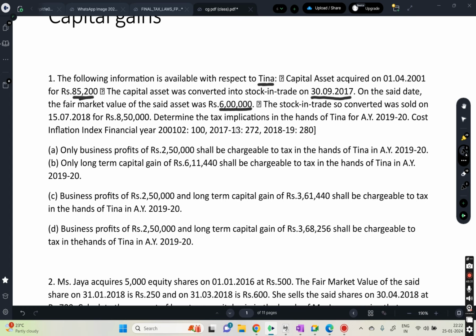On what date? On the conversion date, 30/9/2017, the fair market value is 6 lakhs. The stock in trade was sold on 15/7/2018 for 8,50,000. Determine the tax implications in the hands of Tina for the assessment year 2019-20. And then they have given the cost inflation index, like we discussed. If it is long term capital gains, we need to adjust for inflation.